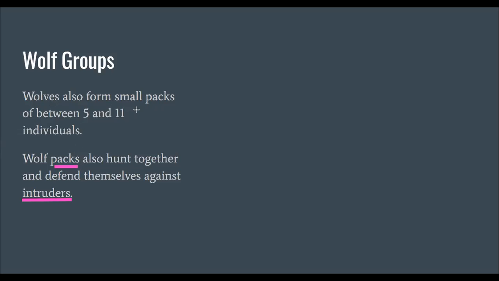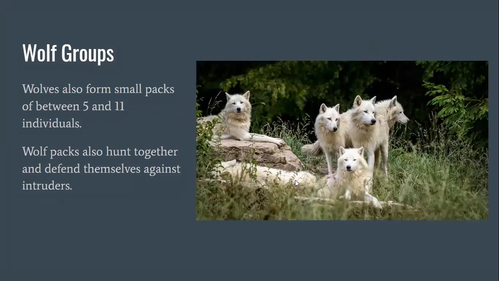So wolves form small packs. So instead of a pride like lions, they have packs. And usually wolves live together, about 5 to 11 of them. Here's a picture of a wolf pack. You can see there's about 5 or 6 in this pack. And they're probably just hanging out right now, but later they might have to hunt together or defend themselves against maybe other wolves or a predator of them.